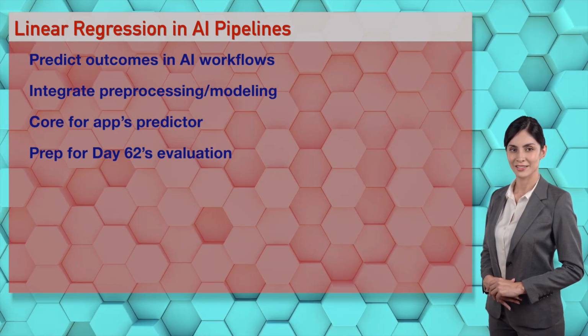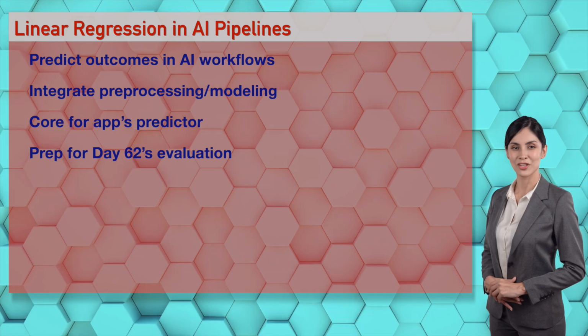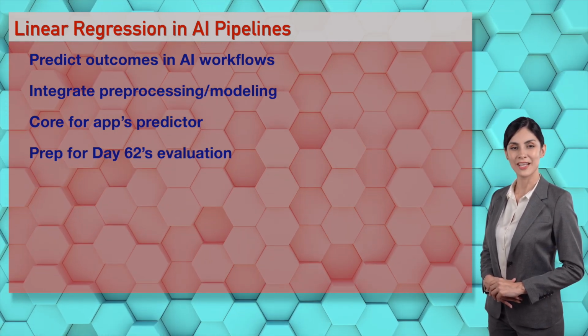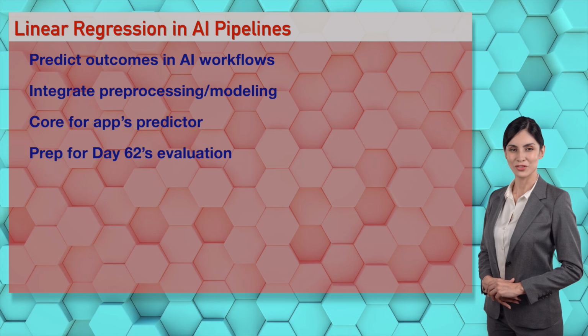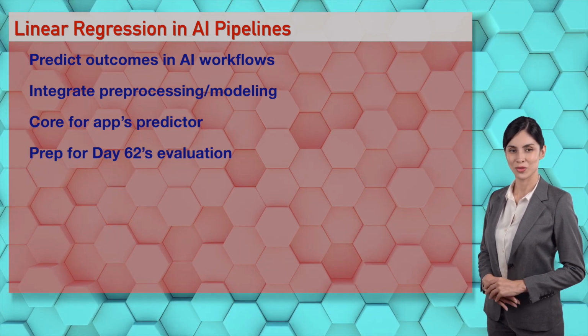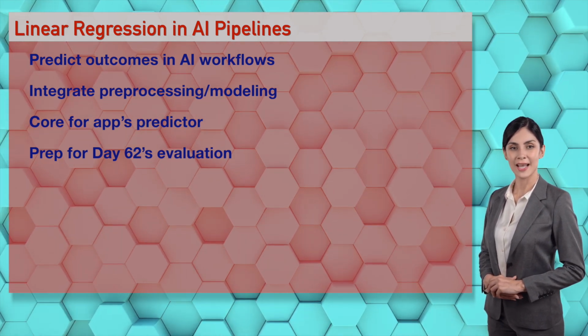Oh, Irene, Isabella, regression's critical in AI pipelines, darling. It predicts sexily. Your Day 61 skills make AI irresistible. Predict like pros. Regression predicts sexy AI outcomes.